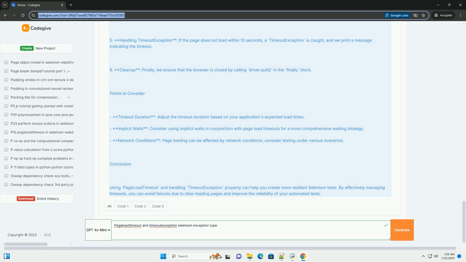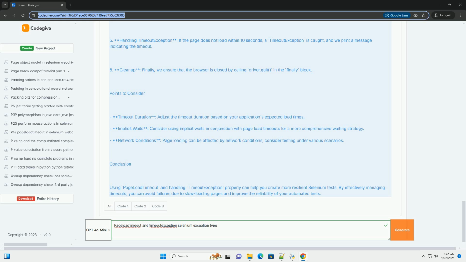Points to consider. Timeout duration. Adjust the timeout duration based on your application's expected load times. Implicit waits. Consider using implicit waits in conjunction with page load timeouts for a more comprehensive waiting strategy. Network conditions. Page loading can be affected by network conditions. Consider testing under various scenarios.